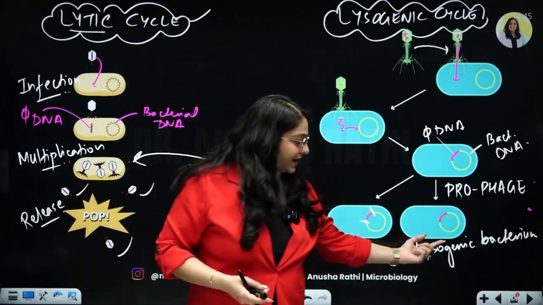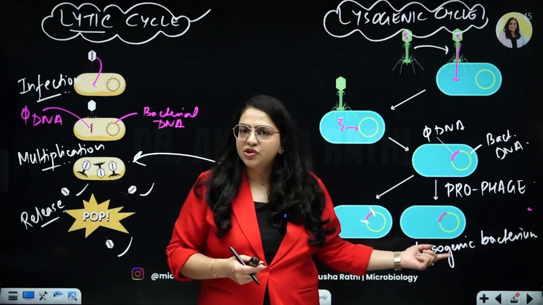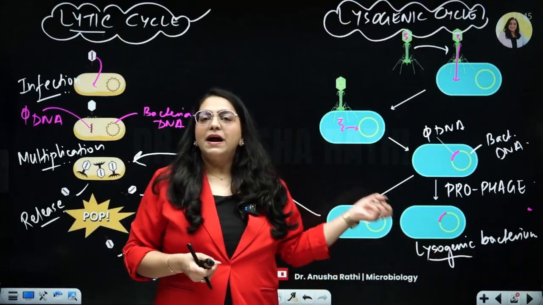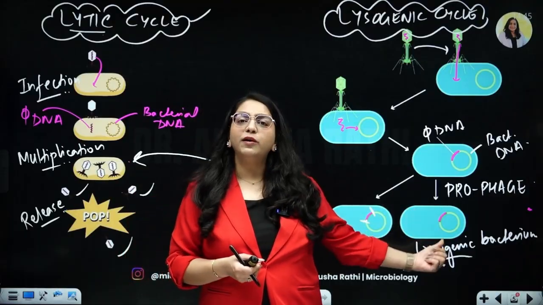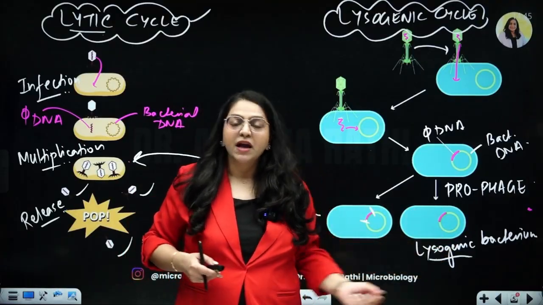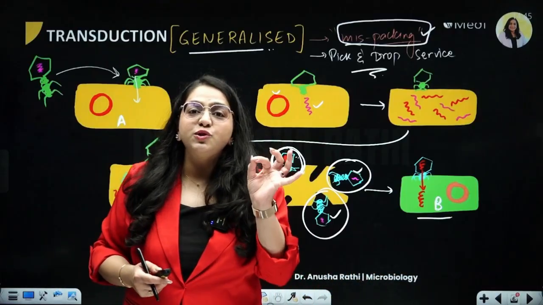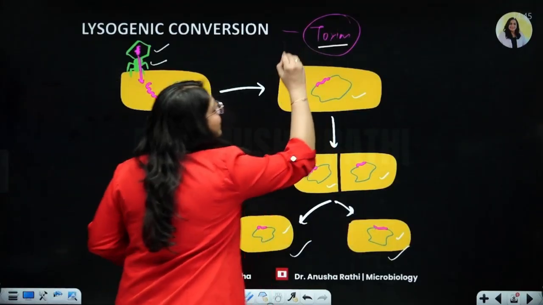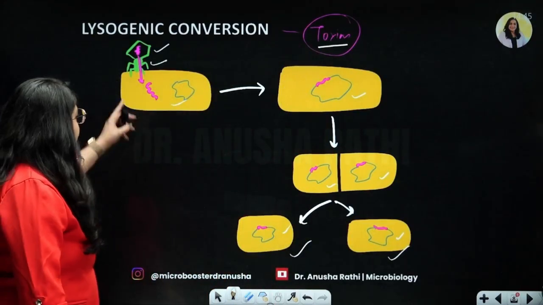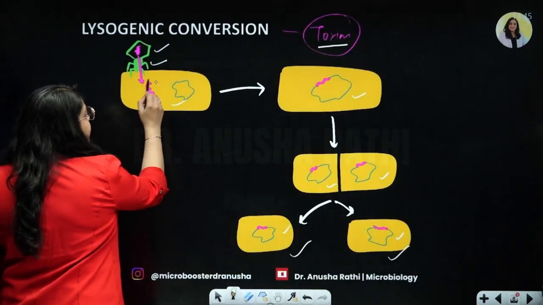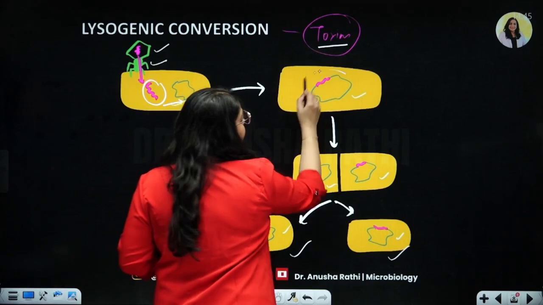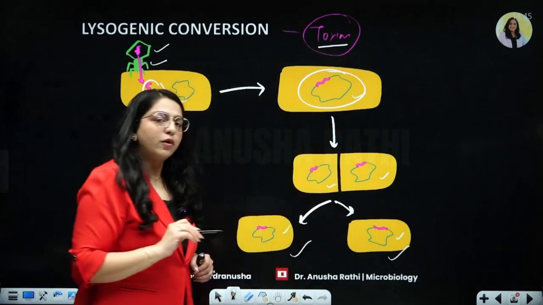And at this stage, this bacteria is changed a little bit. It has become a lysogenic bacterium. It has a little bit of bacteriophage inside it. So this type of change which is produced is utilized by bacteria in many toxin production. How? Let's see. This is a bacterium. Phage gives its pink DNA. The pink DNA incorporates into bacterial DNA and ultimately you have this prophage which has been formed, right?